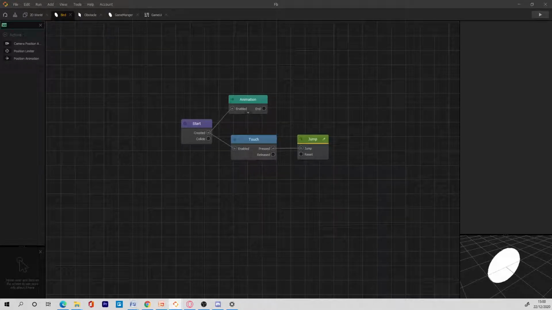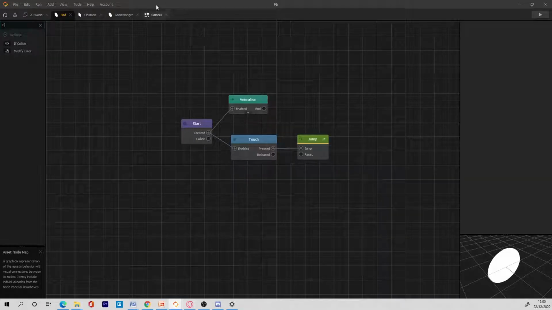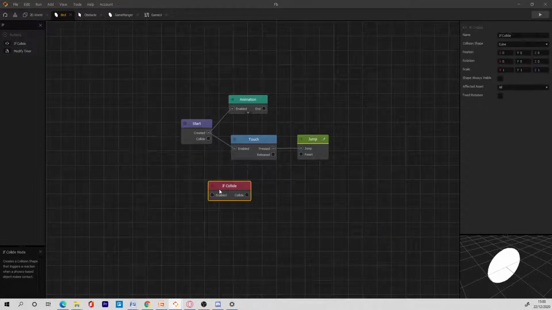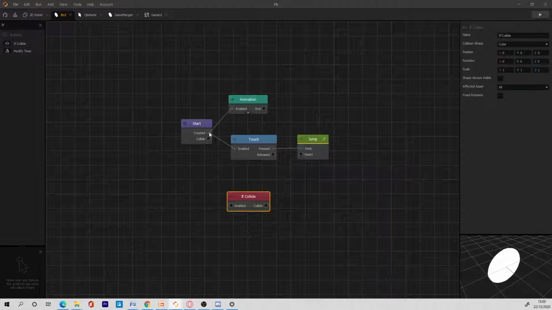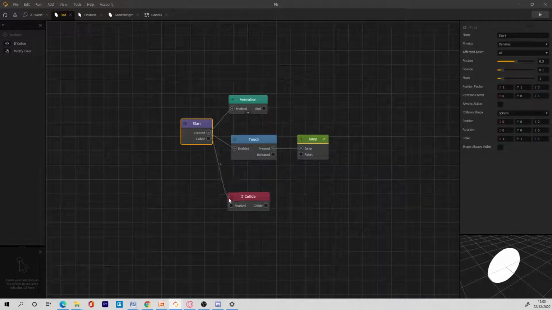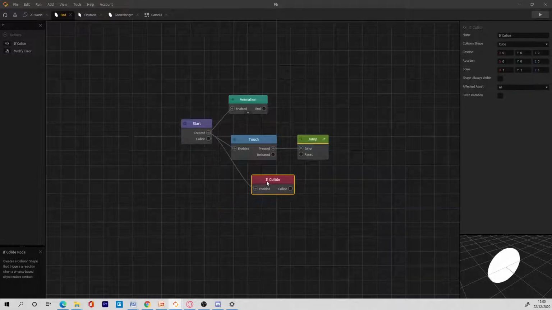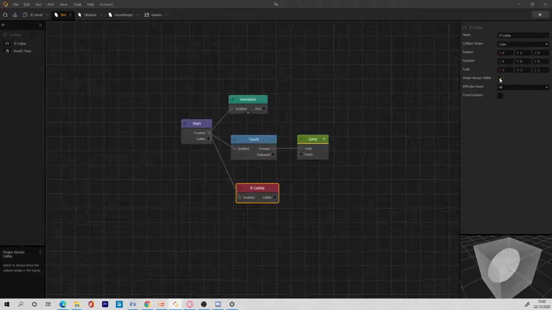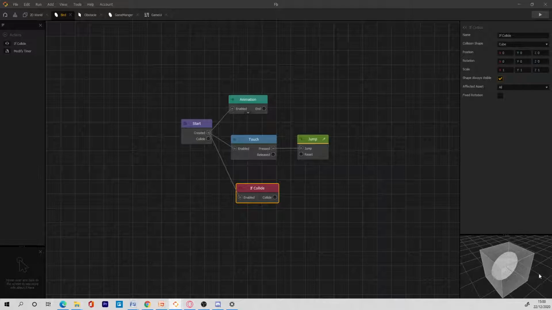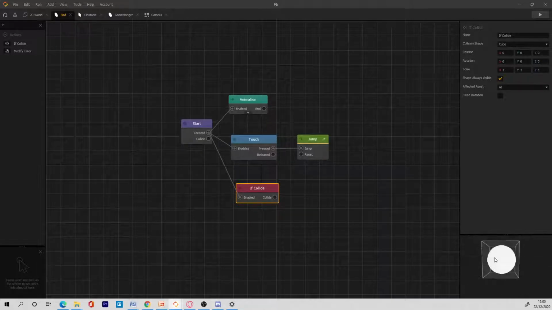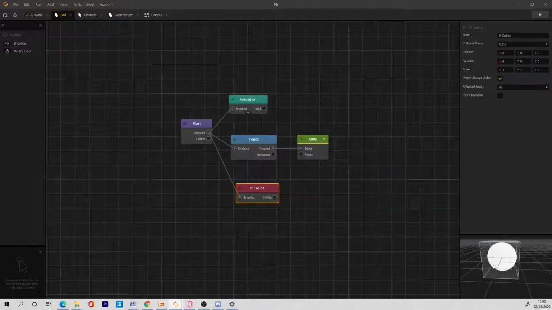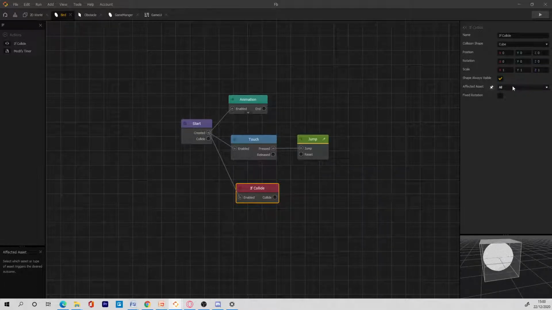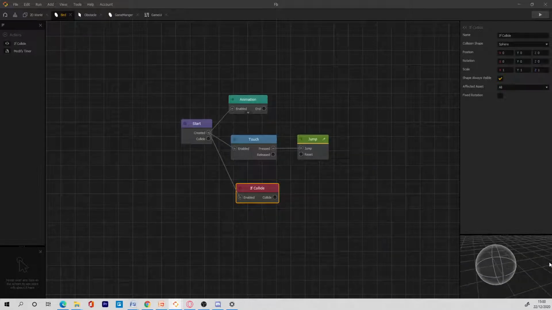If collides detect collision, and they can be used to trigger events as well. So we have an if collide here, and does it match with our character? When you add an if collide, you need to make sure that it matches the shape of your character. So I'll make a sphere, and now it's matching the shape of my character.